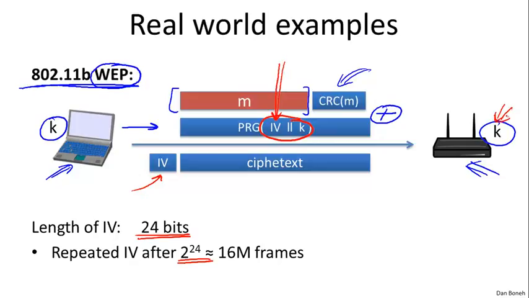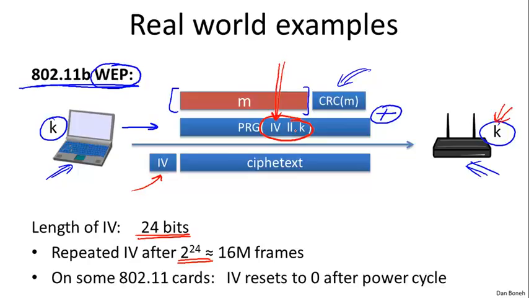And as a result, the same key, namely IV concatenated K, would be used to encrypt 2 different frames, and the attacker can then figure out plaintext of both frames. So that's one problem. And the worst problem is, in fact, that on many 802.11 cards, if you power cycle the card, the IV will reset back to 0. And as a result, every time you power cycle the card, essentially you'll be encrypting the next payload using 0 concatenated K. So after every power cycle, you'll be using the 0 concatenated K key to encrypt many, many, many times the same packet.